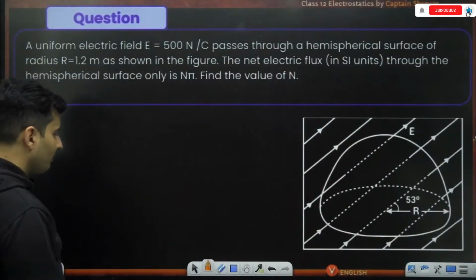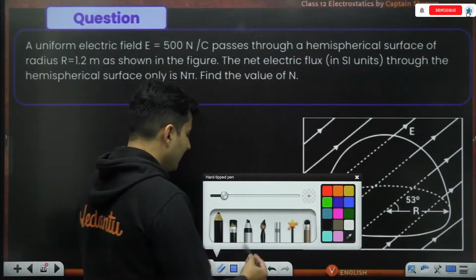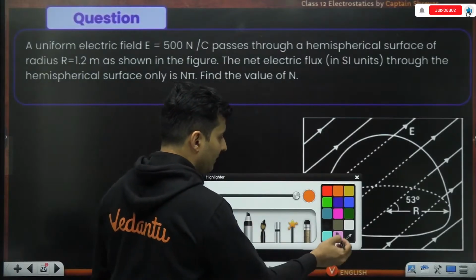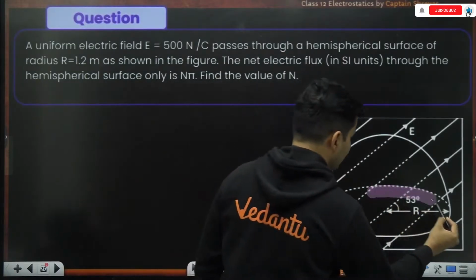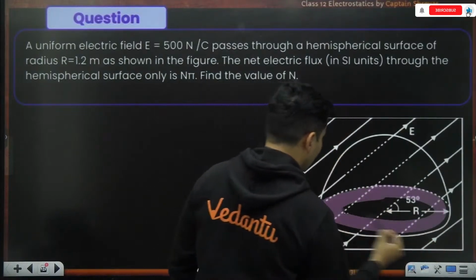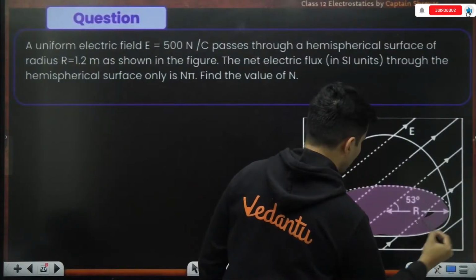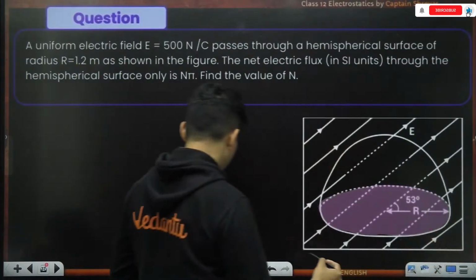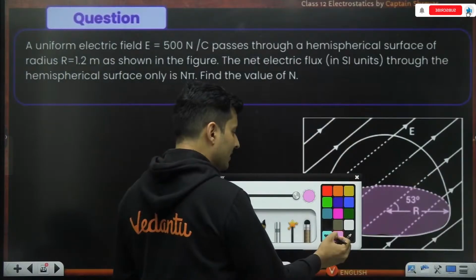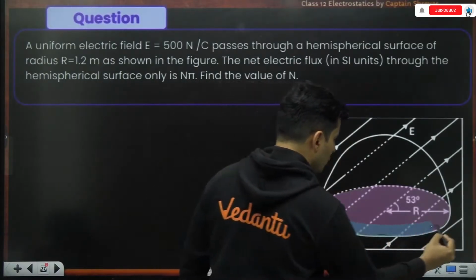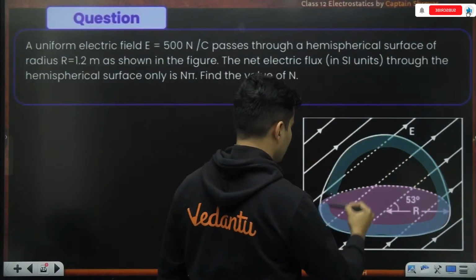I'll tell you one thing: whatever flux passes through the circular base, observe this carefully in the diagram, that same flux will also pass through the curved surface.